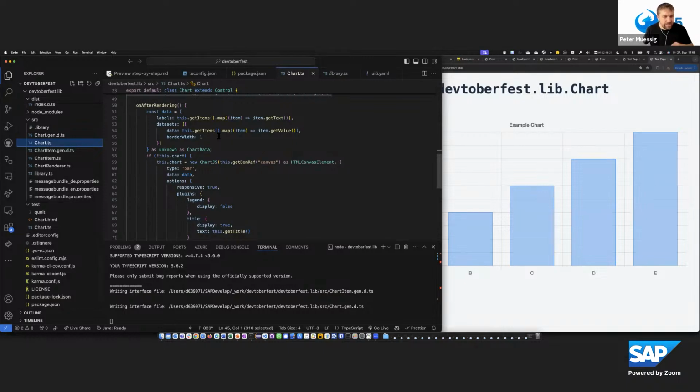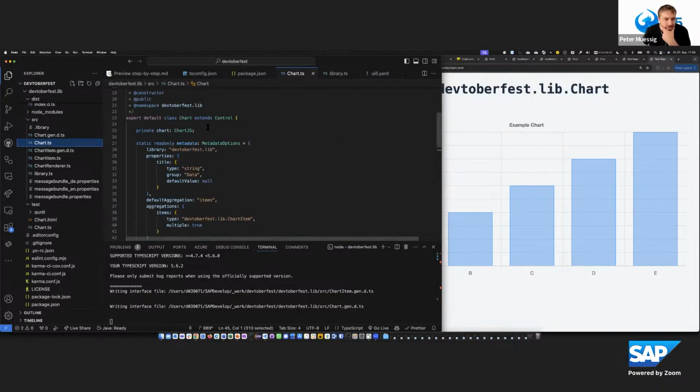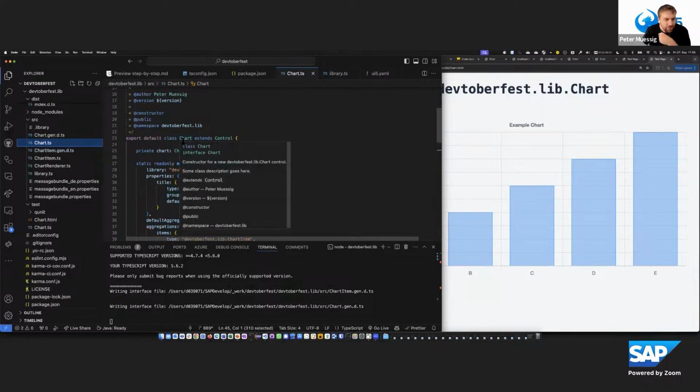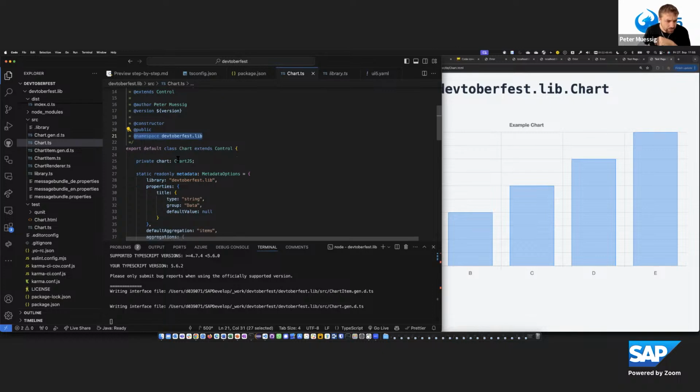And how is such a chart control class implemented? Basically, every control extends the control. It's nothing different than in UI5 and TypeScript. We need to also do this namespace thing. You may remember, for the UI5 transpile step to know that this is a UI5 module later on. It needs to be transpiled to UI5 runtime code.